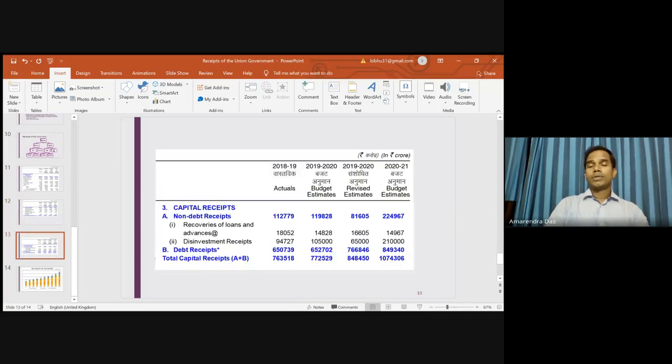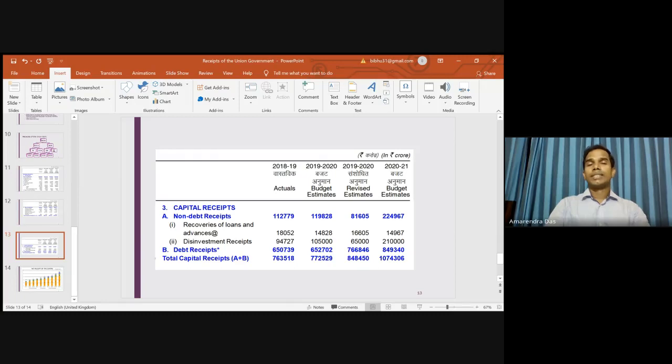Then we have the capital receipts. I told you that receipts are of two types: one is the revenue receipt, another is the capital receipt. Within revenue, we discussed the tax revenue and the non-tax revenue. Within tax revenue, we discussed the direct tax and the indirect taxes. Now we are going to discuss the capital receipts. I told you in the beginning that capital receipts are of two types: one is debt capital, and another is non-debt capital.